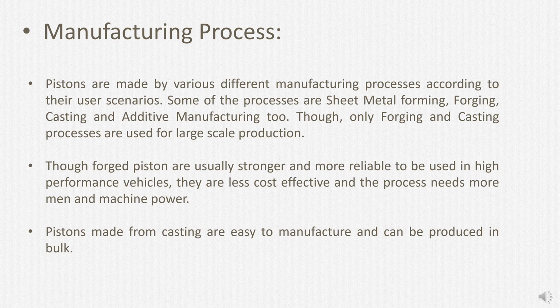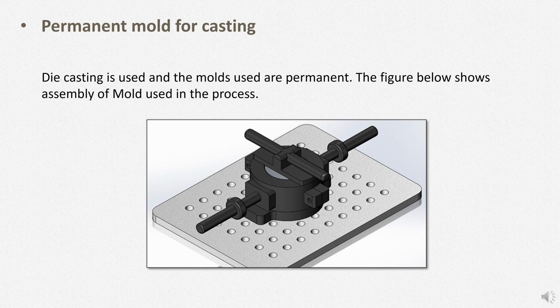On the other hand, pistons can be manufactured using the casting process more easily in bulk and hence are more cost effective. In the manufacturing of pistons using the casting process, die casting is used and molds used are permanent. The figure below shows assembly of mold used in the process.